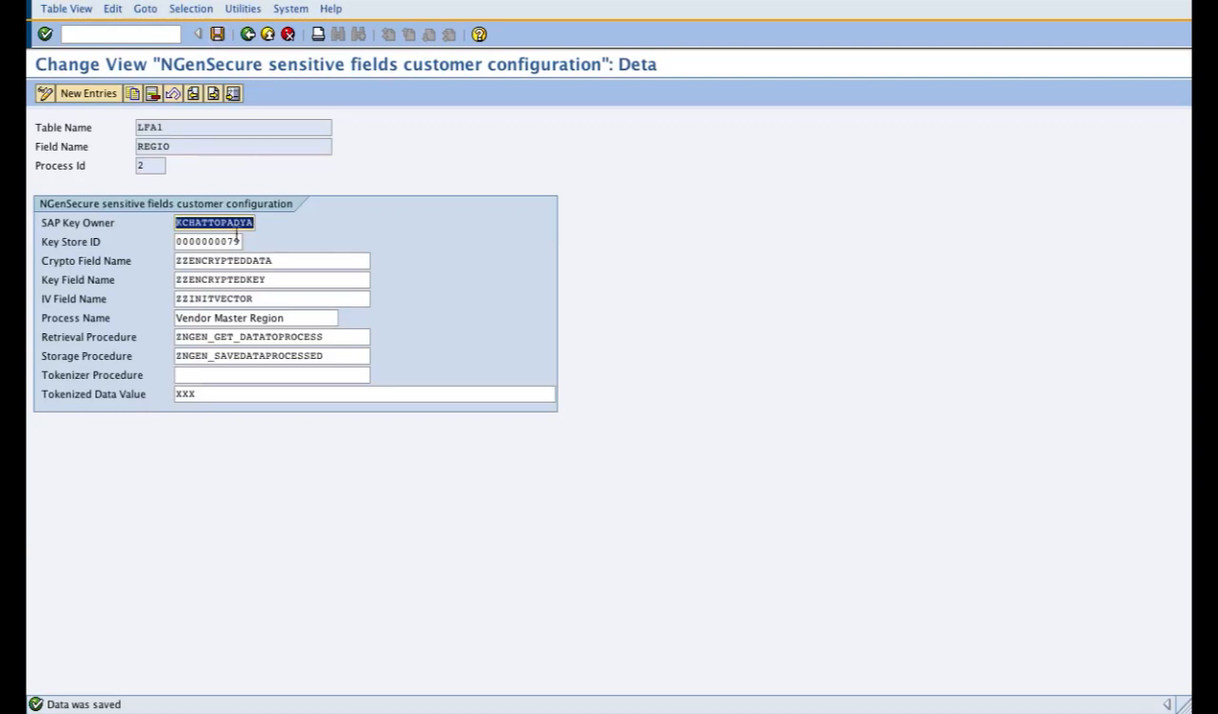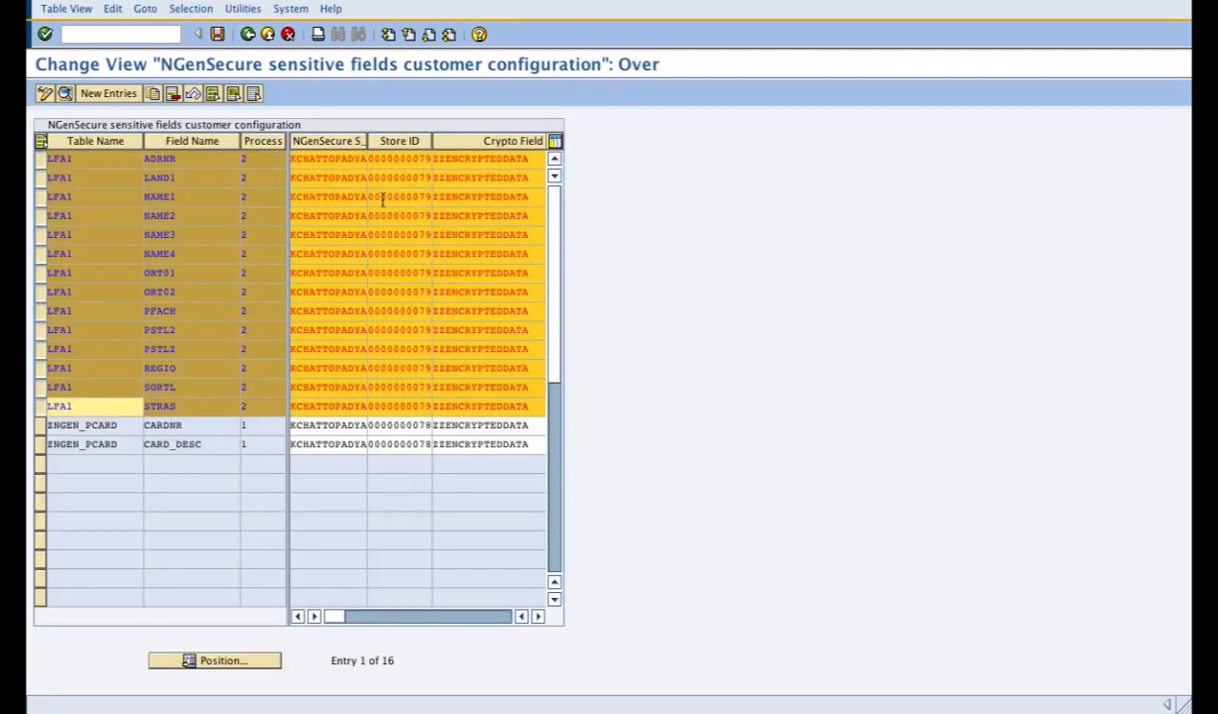Now there are many fields I have configured out here to show you how in short you can encrypt all these sensitive fields without doing any custom development. But if you have your own use case, so all my sensitive fields have been configured properly.